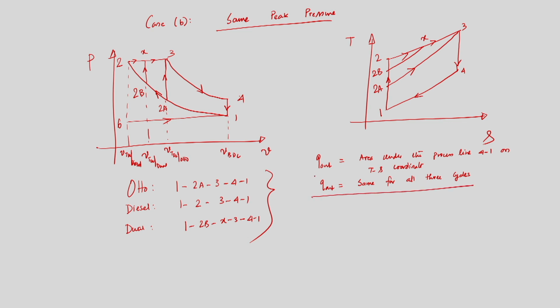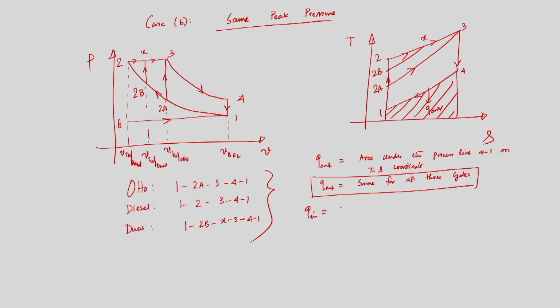So if I draw the area under the process line, then Q out is the same for all three cycles. But Q in, that is the heat added into the system because of the combustion, is different for the three different cycles.